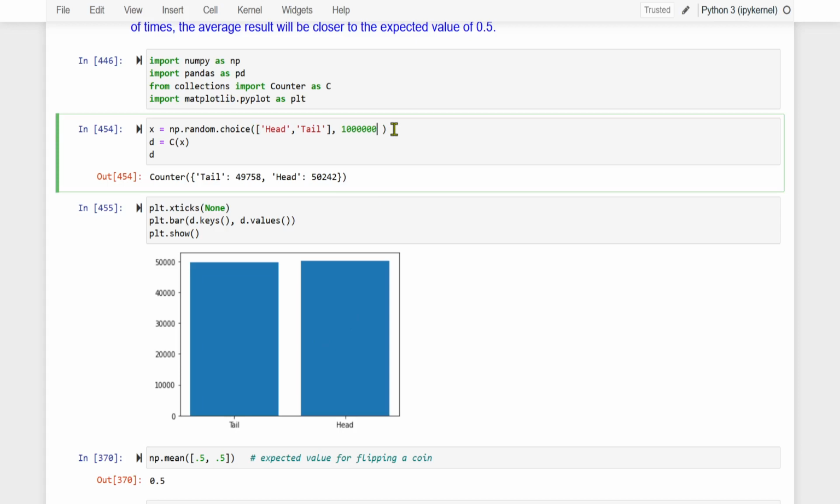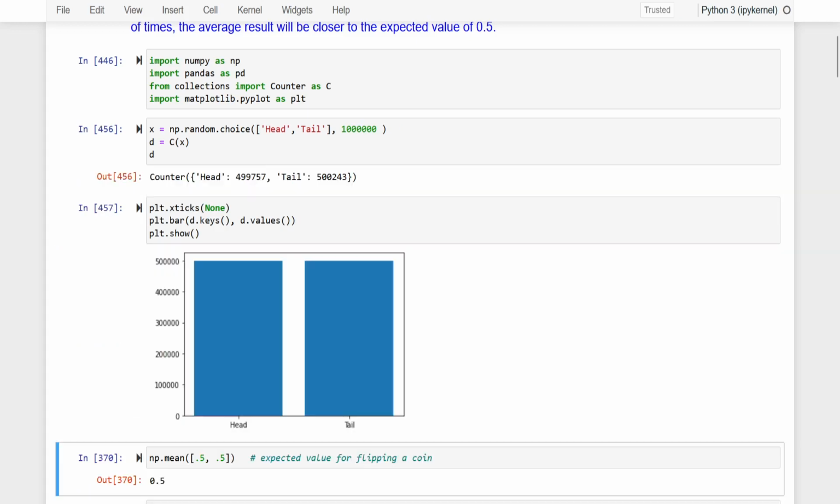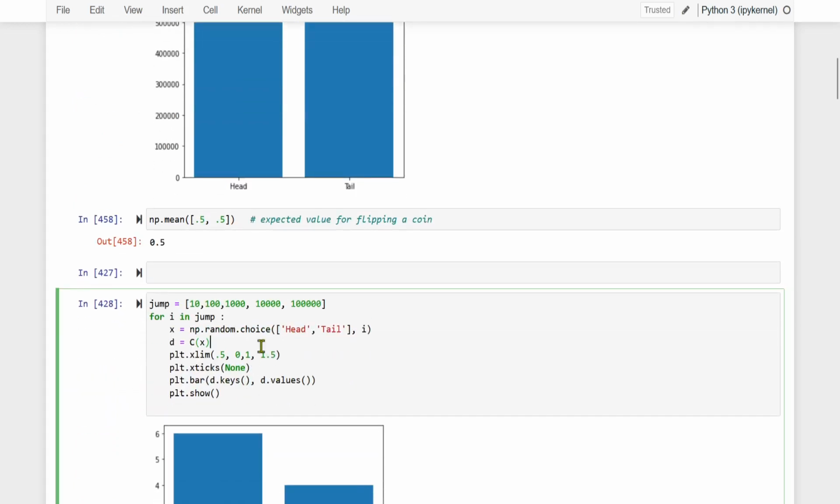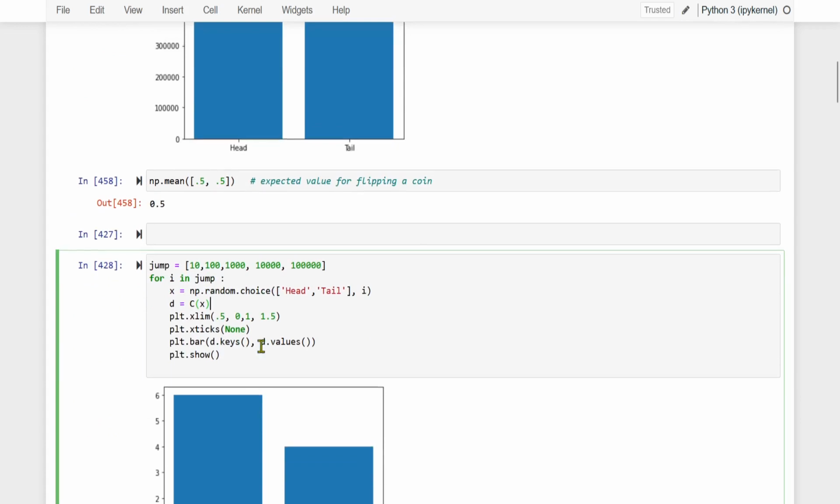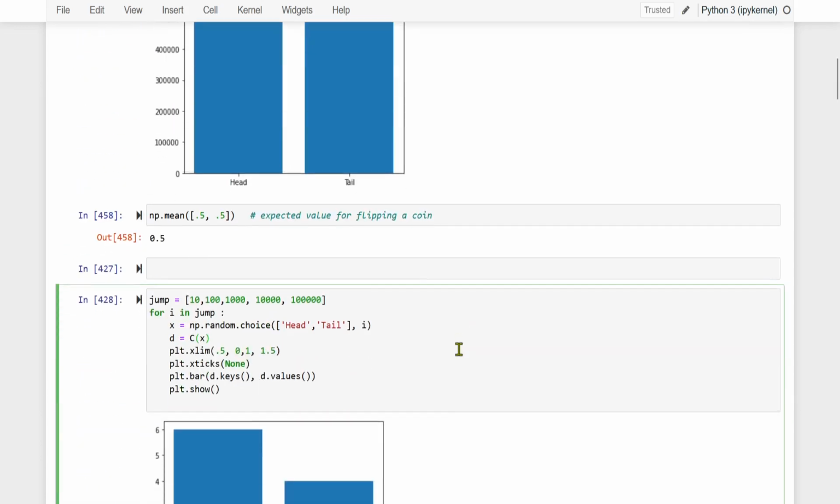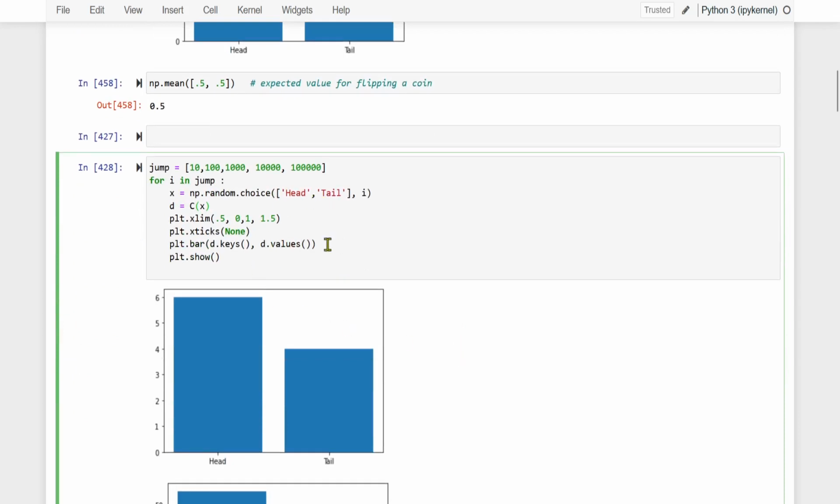Now this time it is 1000k. Okay, this is the graph, and this is our expected value. So this we will see later. But now let us do one thing. We will not keep changing the number here and looking at the graph. We will do it step by step.